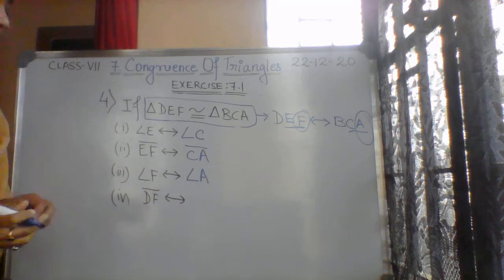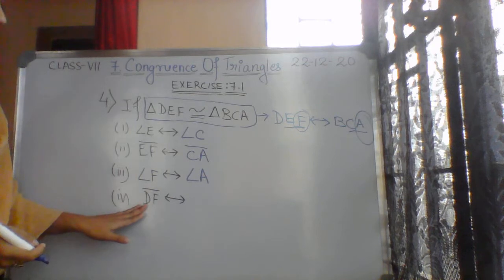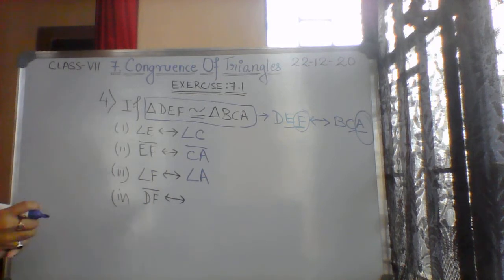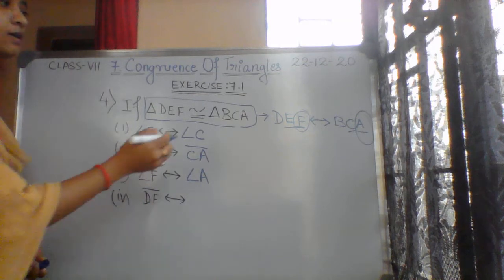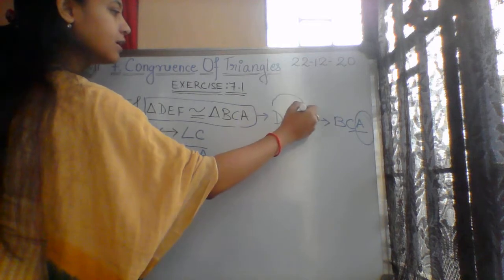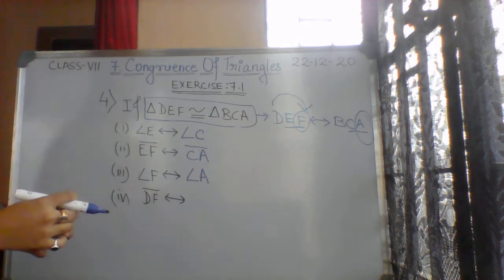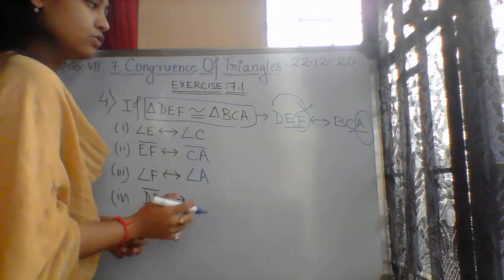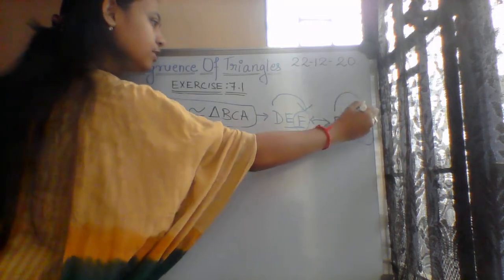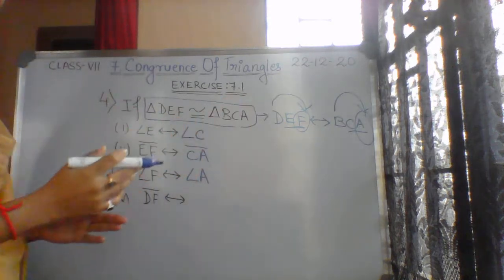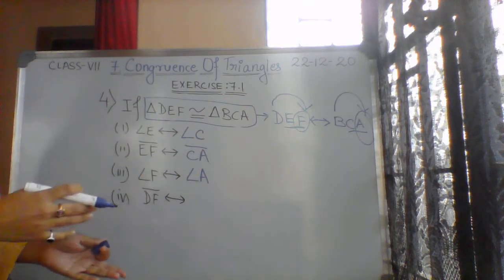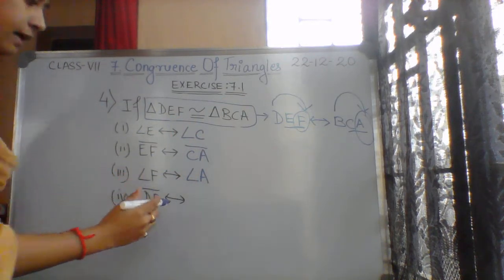So last one, you tell. DF. Think DF. It is in this direction. DF, first then third. So I have to write first and third only: BA. We cannot write AB, we have to write BA.